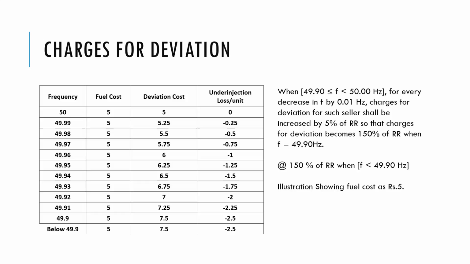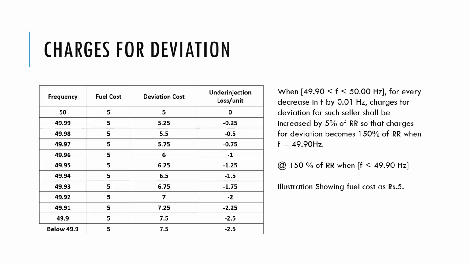presently, there is basically a dead band of 0.09 hertz, you can say, that is from 49.94 to 50.03. Within this frequency band, even if you under inject or over inject within a margin of 10% of your scheduled generation or 100 megawatt, whichever is less, you don't have to pay any penalty.